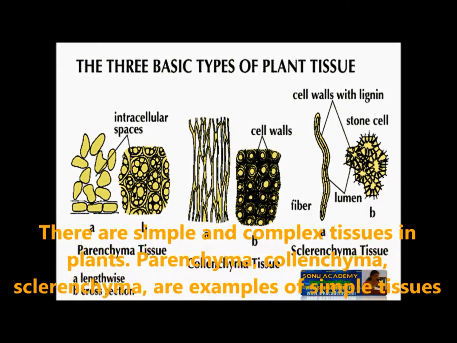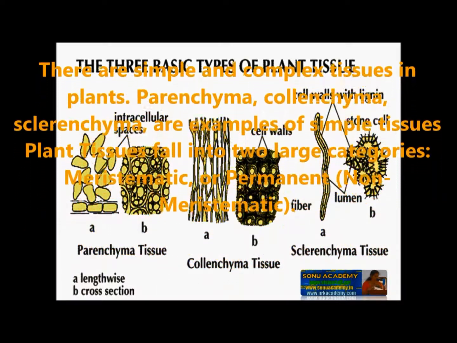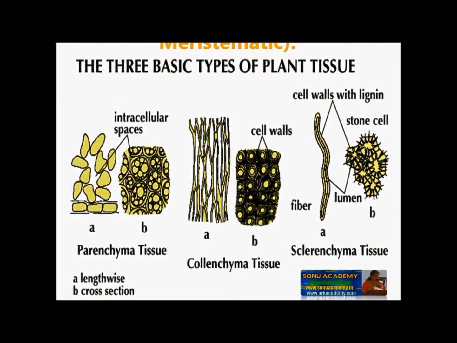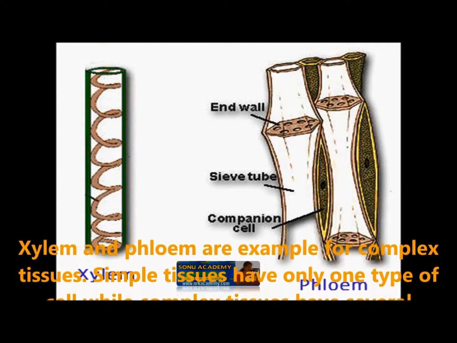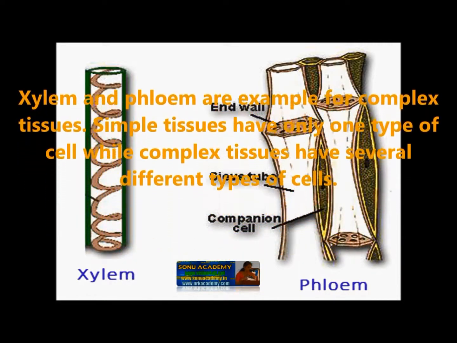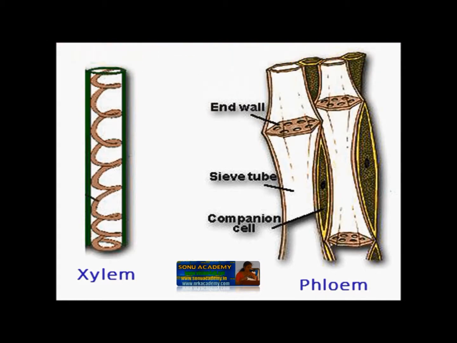Plant tissues. There are simple and complex tissues in plants. Parenchyma, collenchyma, and sclerenchyma are examples of simple tissues, while xylem and phloem are examples of complex tissues. Simple tissues have only one type of cell, while complex tissues have several different types of cells.